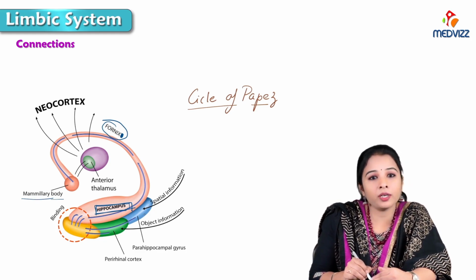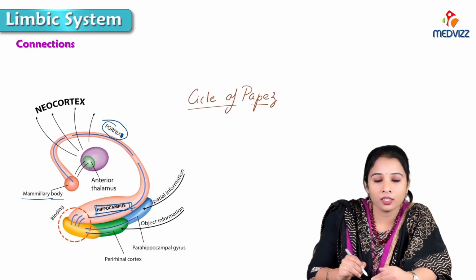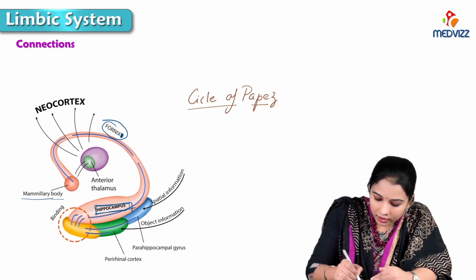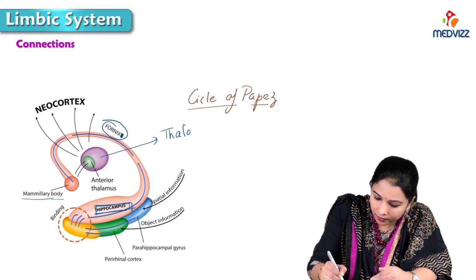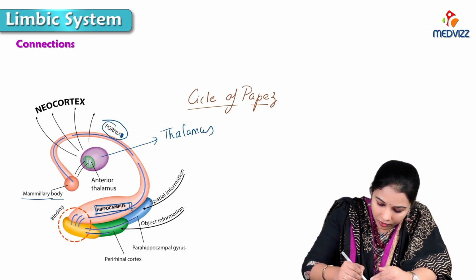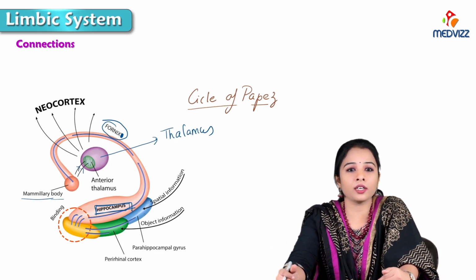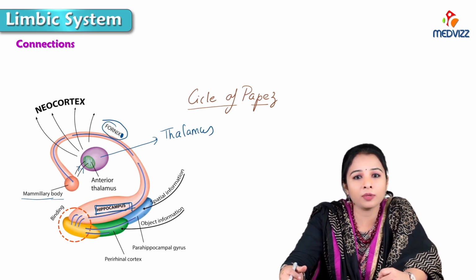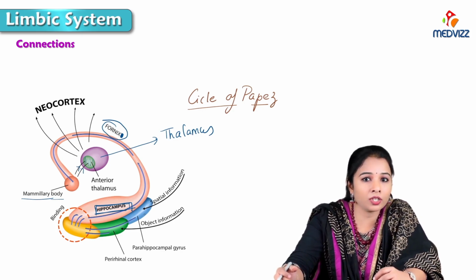From the mammillary body of the hypothalamus, the connections are to the, here is the thalamus, and here the green colored part is the anterior nucleus of the thalamus. We can see the connections from the mammillary body to the anterior nucleus of the thalamus, forming the mammillothalamic tract.